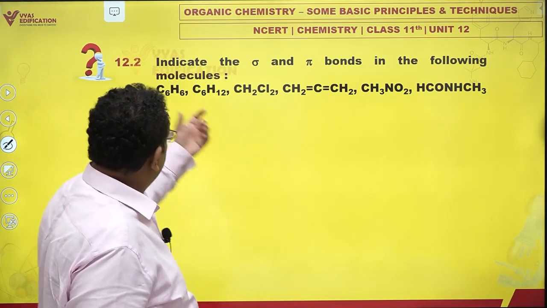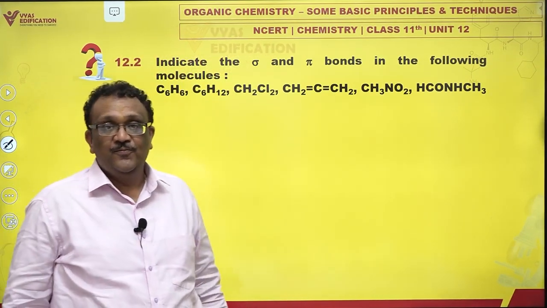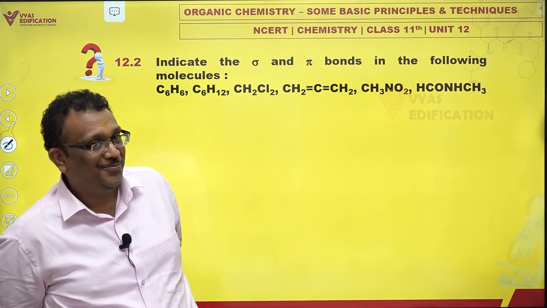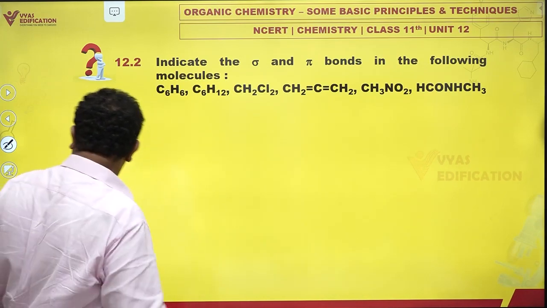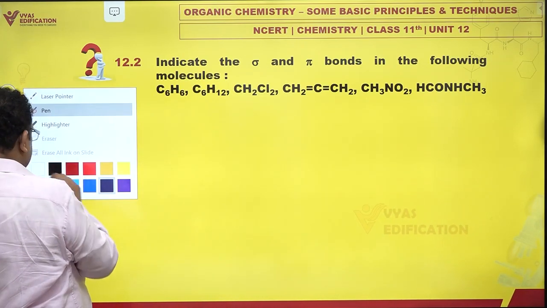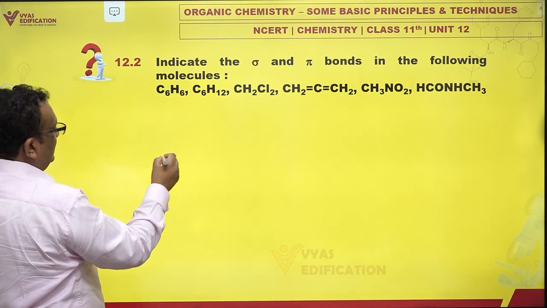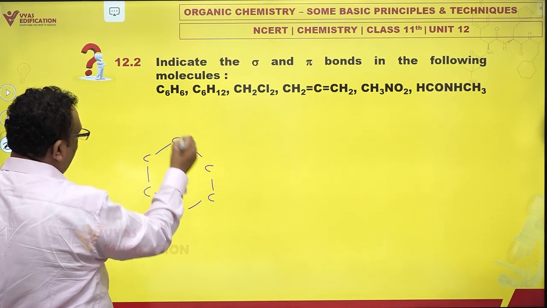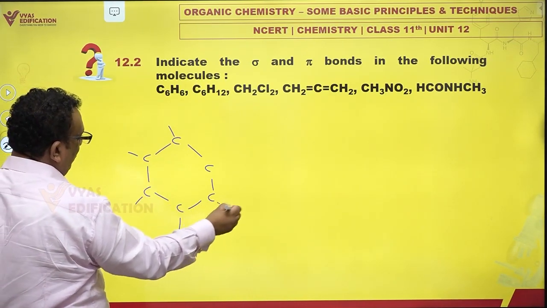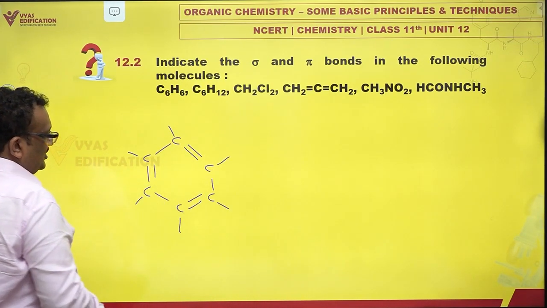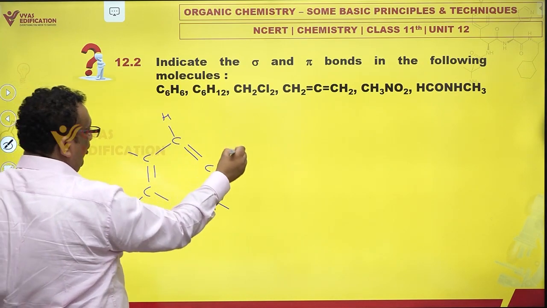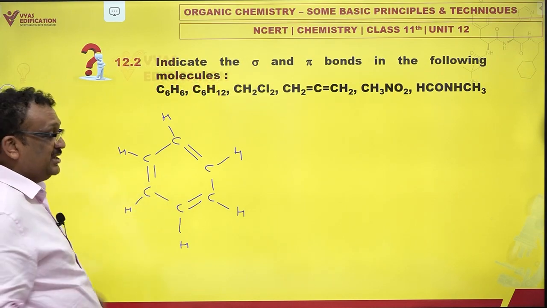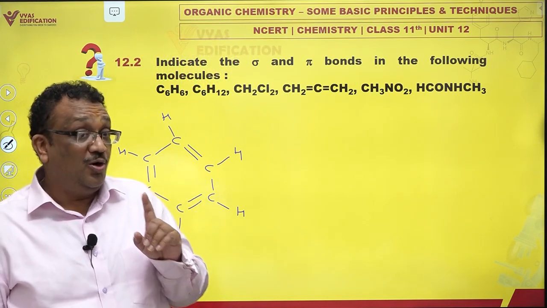So let us draw the C6H6 structure. Is it benzene? No. It could be, and it need not be. How? Let me show you. The simplest assumption of NCERT, of course, is that it is benzene. If I assume that, this is what I would draw. This is the structure of benzene, but they have not written that this is benzene. So as per the question, it is one possible answer, but it is not the unique answer.